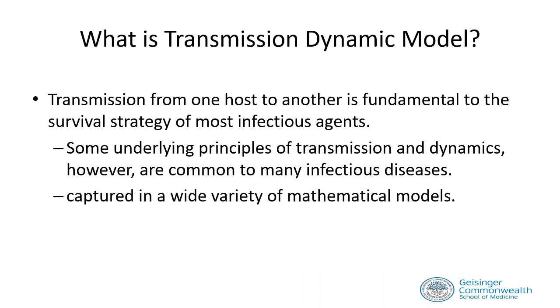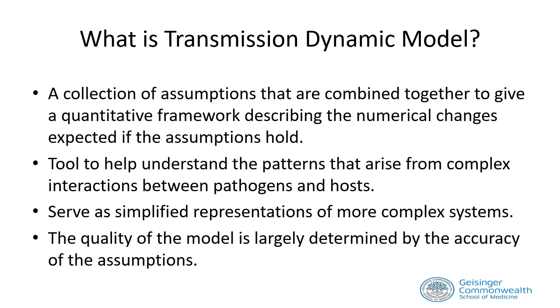So what is a transmission dynamic model or mathematical model for infectious disease transmission? Transmission from one host to another is fundamental to the survival strategy of most infectious agents. And this transmission of infection from one host to another follows a set of underlying principles, which is captured in a wide variety of mathematical models. A transmission dynamic model is a collection of assumptions that are combined together to give a quantitative framework describing the numerical changes expected if the assumptions hold.